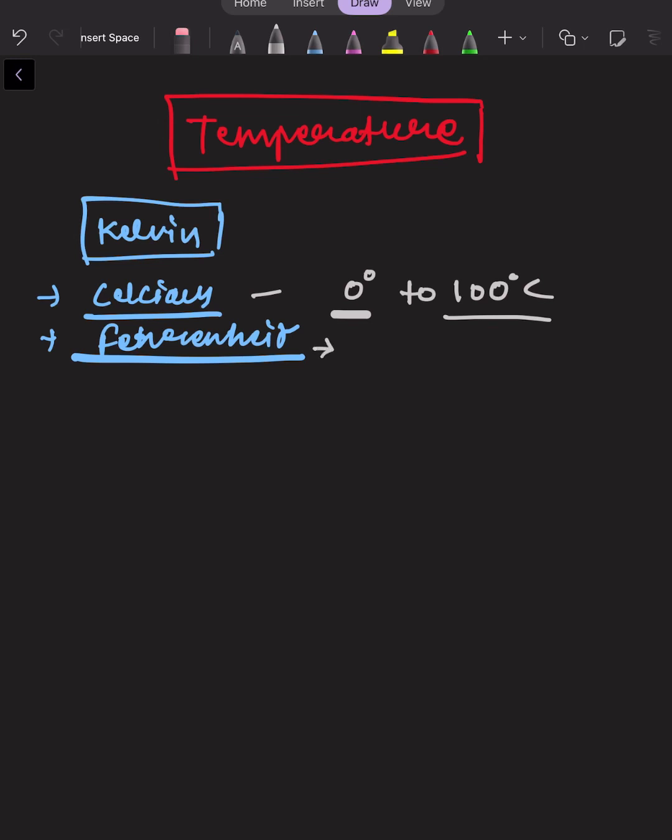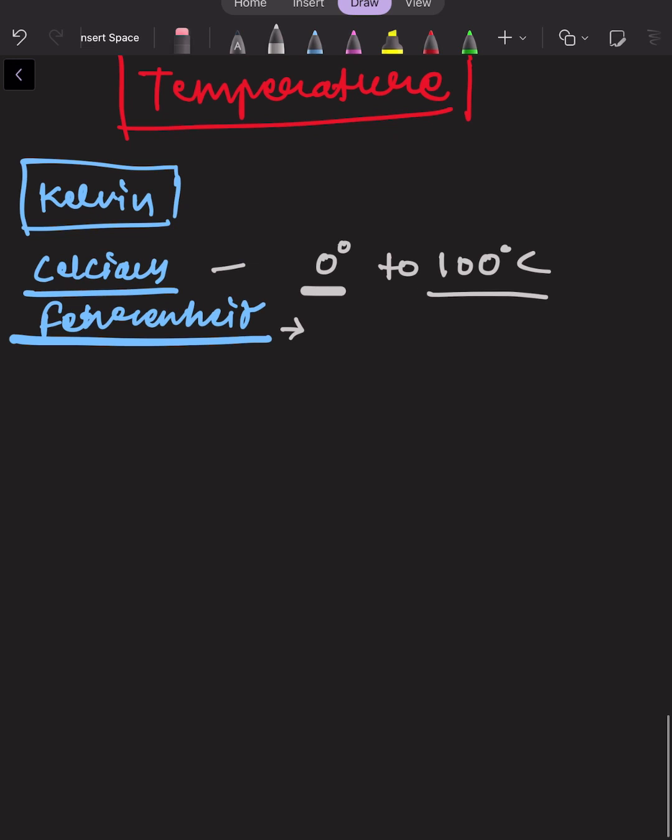The scale is 0 degree to 100 degree in case of Celsius, but in case of Fahrenheit it ranges from 32 degree Fahrenheit to 212 degree Fahrenheit, right?